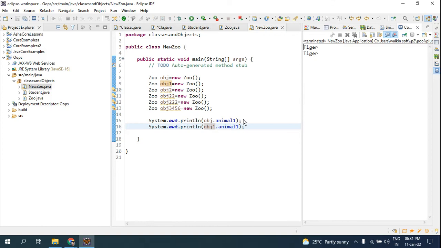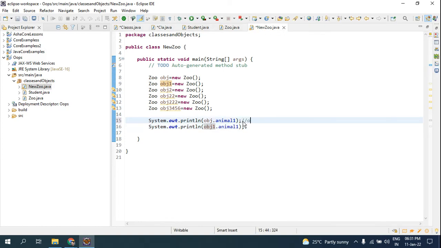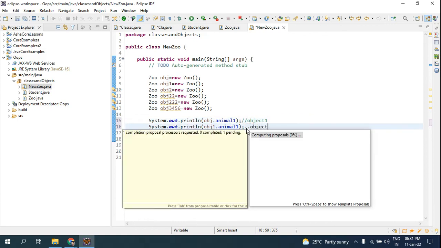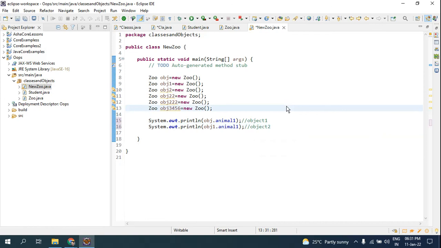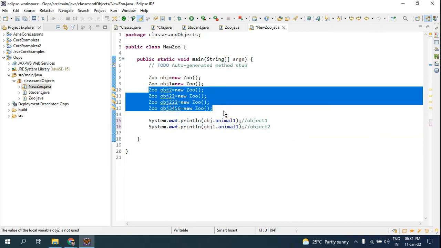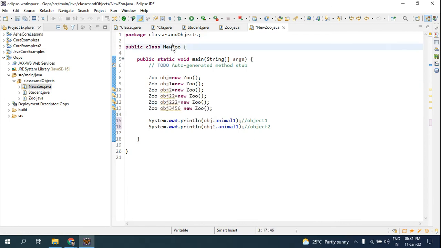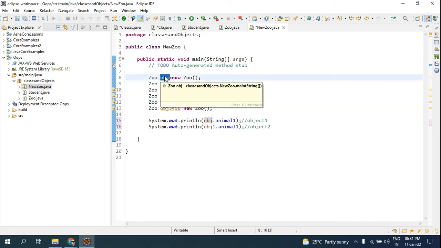So this tiger has been fetched by object 1, and here object 2 is fetching the tiger. So this warning you just ignore, because I am not using any object so far, so it is throwing me a warning. So this is all about the class and the objects.